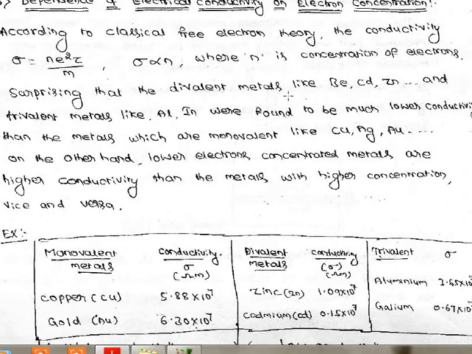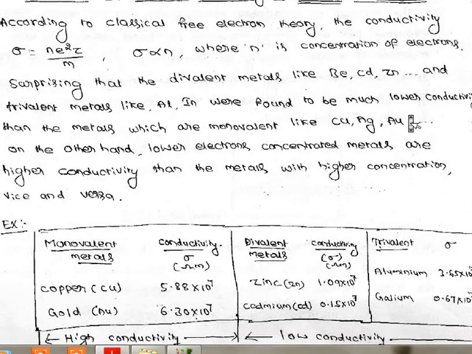Examples for divalent metals are beryllium, cadmium, zinc, and trivalent aluminum, indium and some others. They show lower conductivity than the monovalent metals like copper, silver and gold.